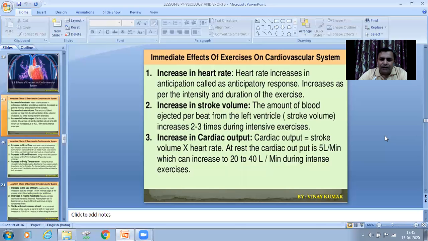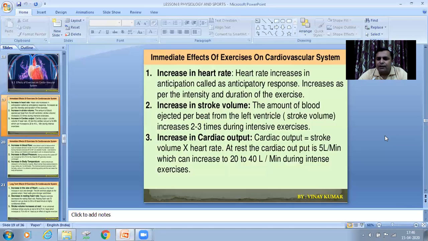because your working muscles require more blood to get oxygen. Next is increase in cardiac output. Cardiac output is the amount of blood pumped by the heart in 1 minute. So suppose your beats are 72 beats per minute, then your cardiac output is the total amount of blood pumped in 1 minute, or in those 72 beats. Suppose your stroke volume at rest is 70 ml or maybe more, you just multiply by 72. Now, cardiac output equals stroke volume times heart rate.